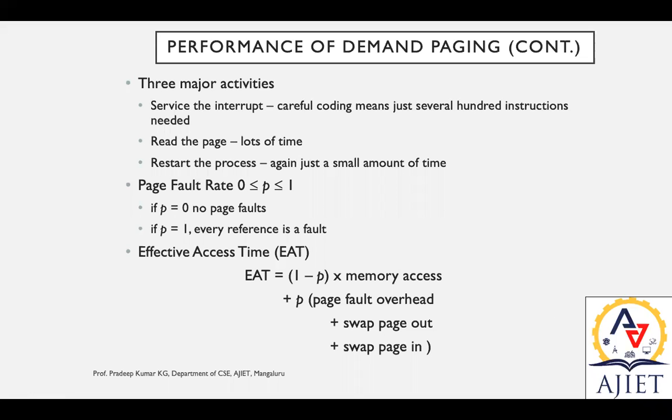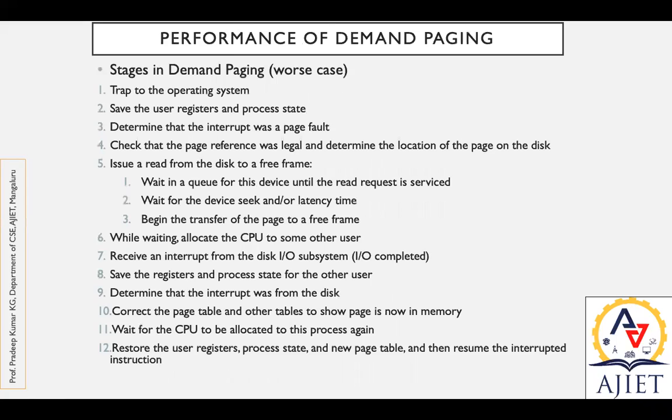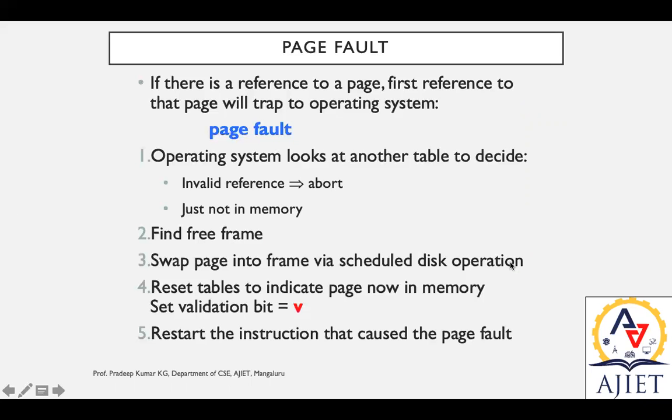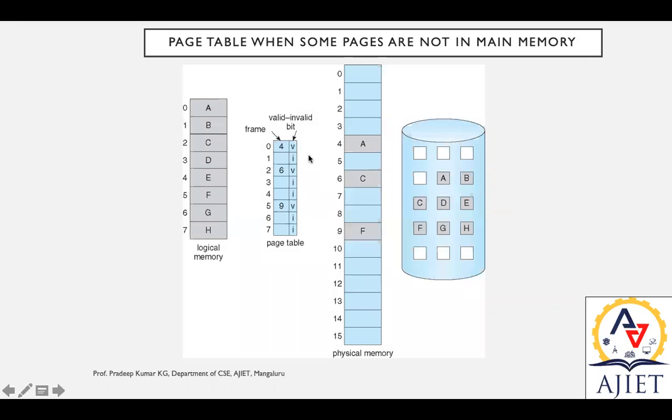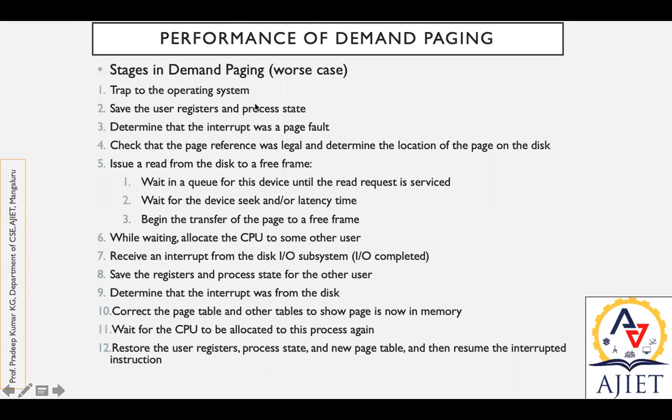So in page demanding, these are the things you are supposed to clearly understand. Follow this particular diagram, the steps in handling a page fault and page demanding, both. So this can be related to both. What is page demand? What is page fault? And how can we update it with this V and I, valid bit and invalid bit? Then these are the steps, that is the stages. Based on these stages, we can calculate performance.